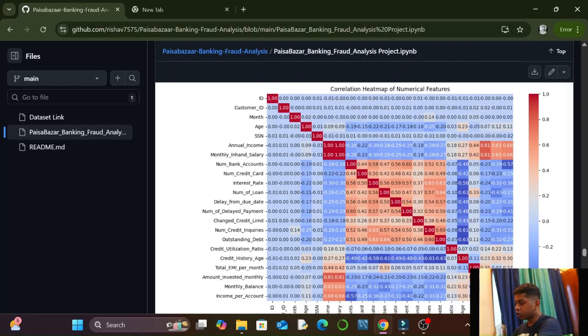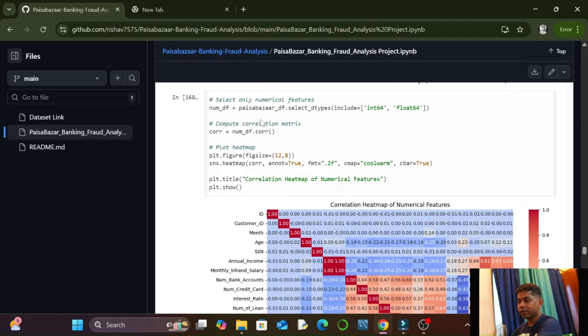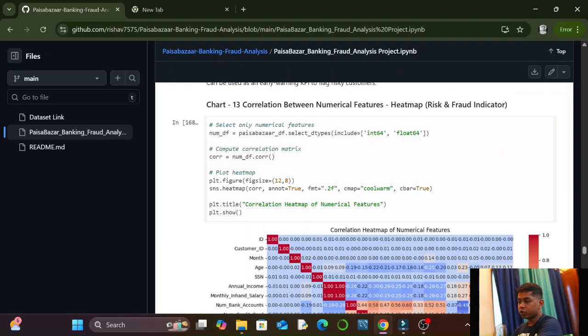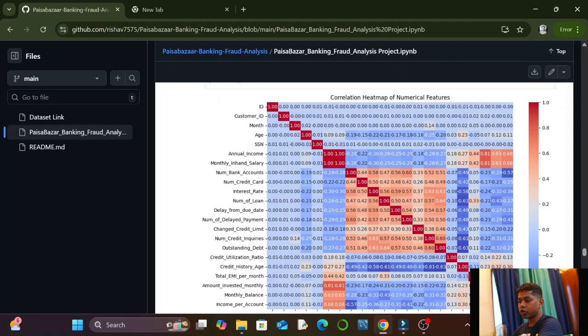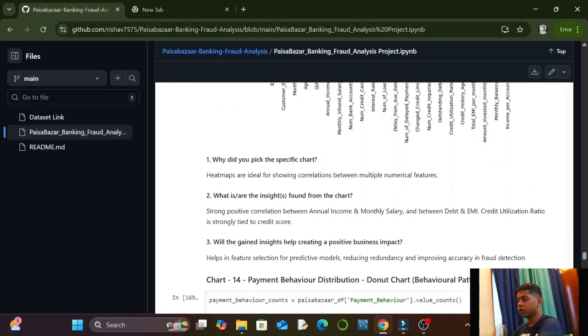We have also got the color bar here, and we have got all the columns with integer. I have written a code so that we only include integers and floats. We only want numerical values, integer and float columns. There are columns whose data types are integer and float.